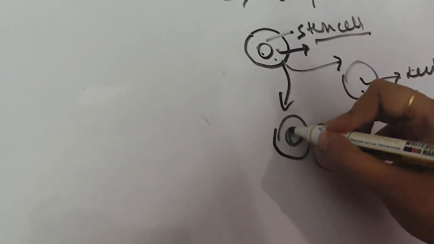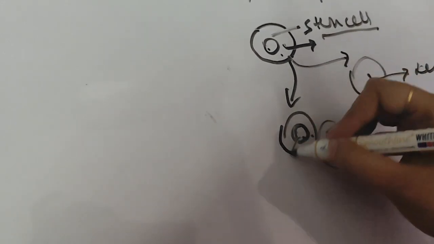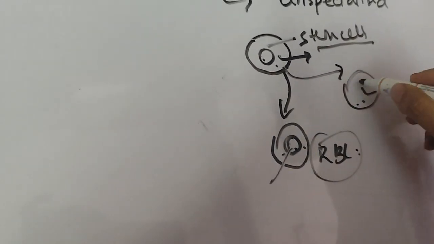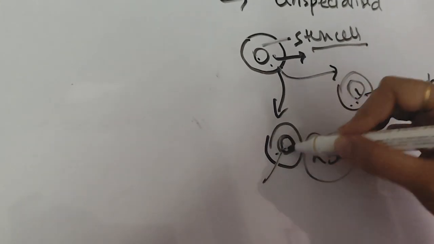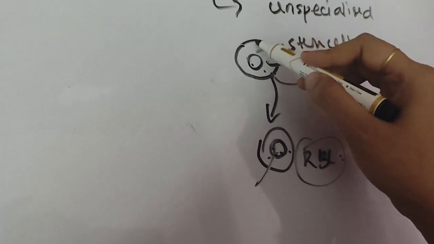So these are now specialized cells. RBC has the function of carrying hemoglobin and doing oxygen transportation, and WBC works in defense. So these are known as specialized cells, and this is an unspecialized cell.